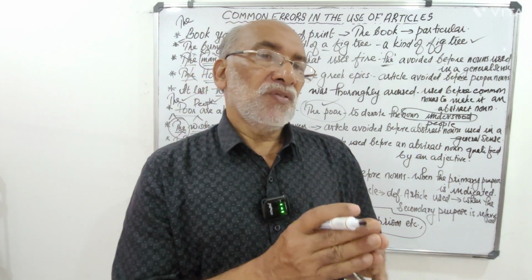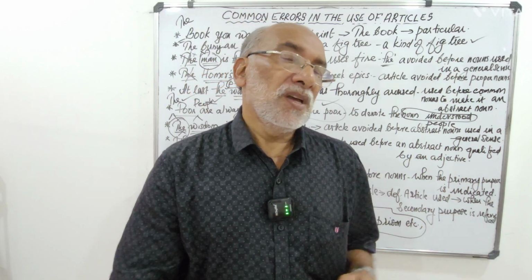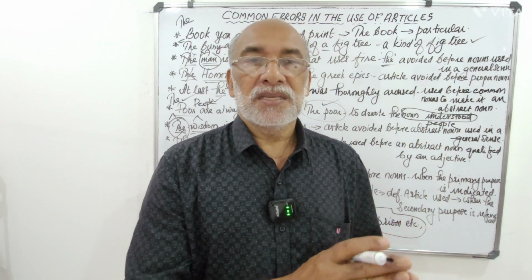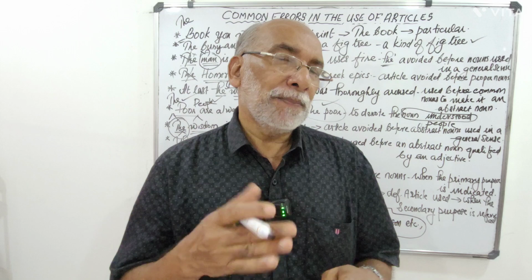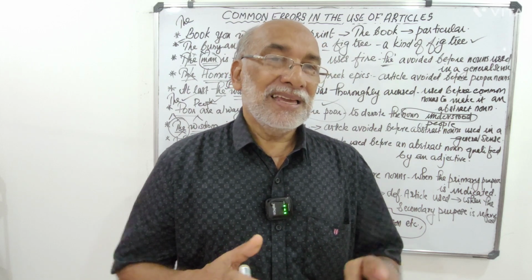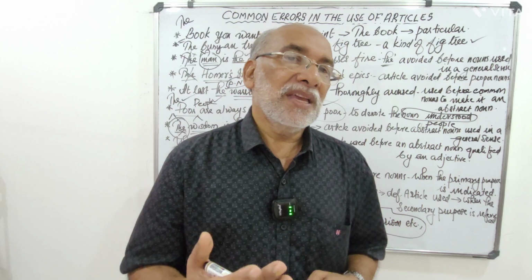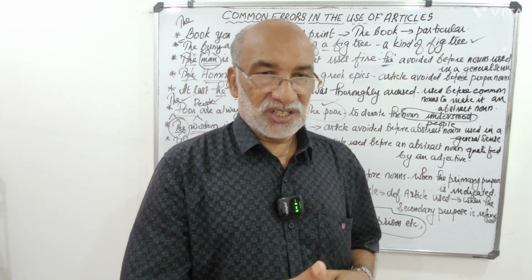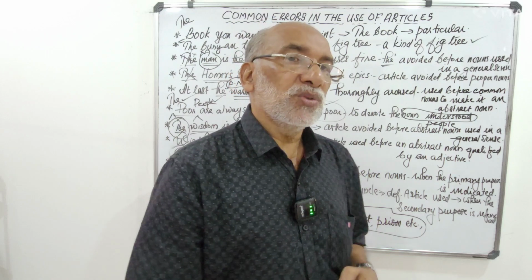A church. What is the primary purpose of going to a church? To pray or to attend a holy mass, isn't it? And what is the primary purpose of going to school? It is learning, okay, education. Hospital, that's for consultation. To consult a doctor, we go to the hospital.